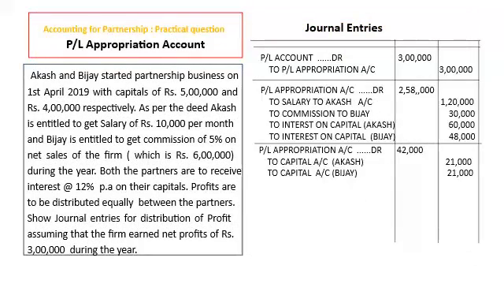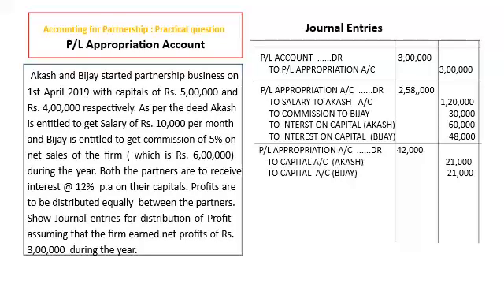So first, to transfer net profit from PL account to PL appropriation account, journal will be PL account debit to PL appropriation account 3 lakh. If the firm suffers loss, then journal will be just reverse. It will be PL appropriation account debit to PL account.